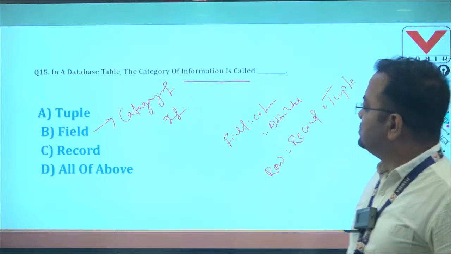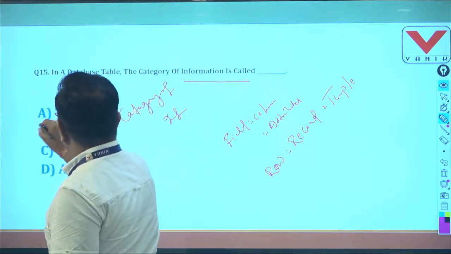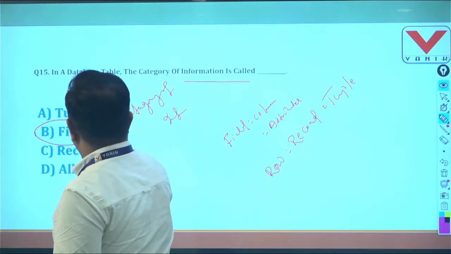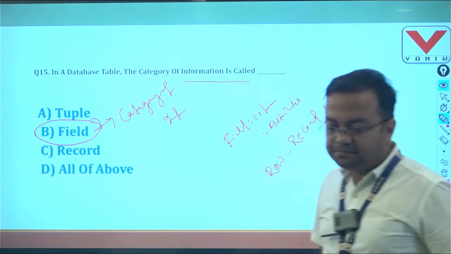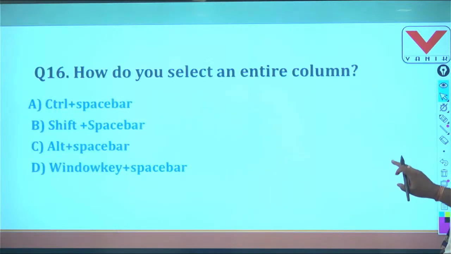So question number 15, here answer is B. Clear? Then goes to question number 16.